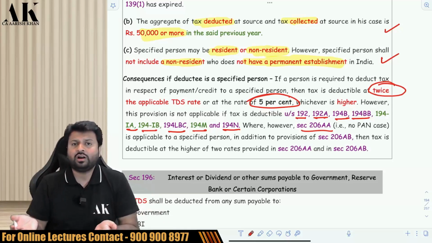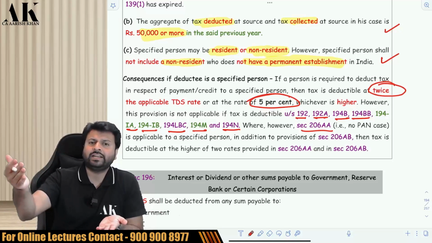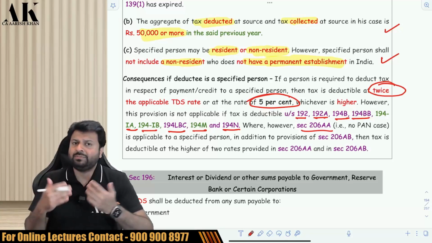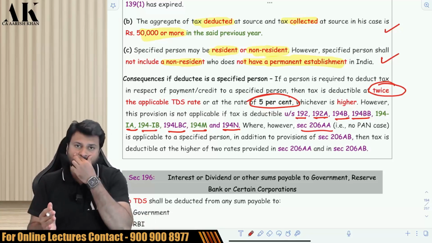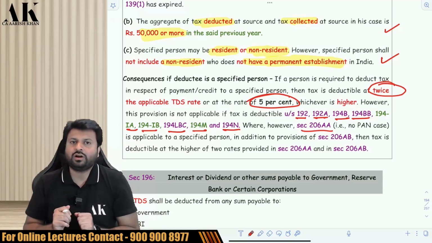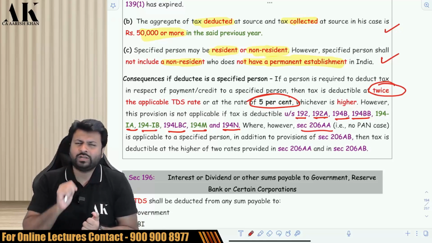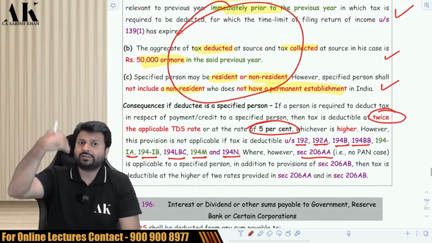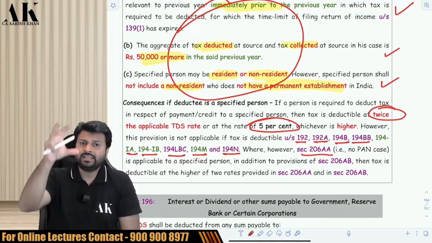If the deductee is not giving his PAN, then definitely the provisions for not giving the PAN will be applicable. Suppose, for example, there is a person to whom we are making a payment for a contract. For a contract you deduct TDS of 1%. If the other person fulfils these conditions, then you have to deduct twice the rate or 5%, whichever is higher, so the answer will become 5%.